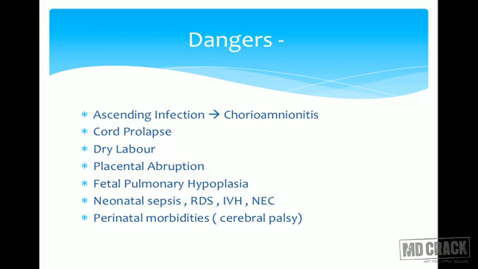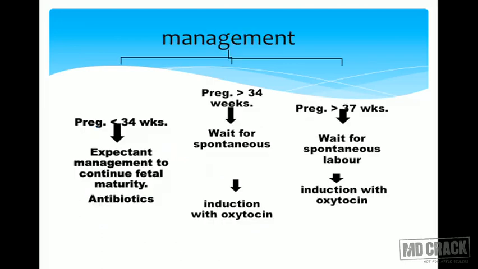then leading to pulmonary hypertension. Neonatal sepsis, RDS, IVH, NSE are all seen because once membranes rupture, naturally she is going to progress in labor and preterm delivery would occur. So it increases perinatal morbidities, including cerebral palsy.